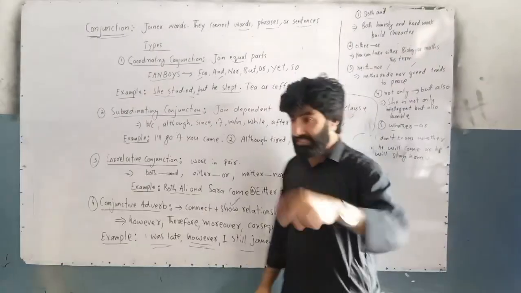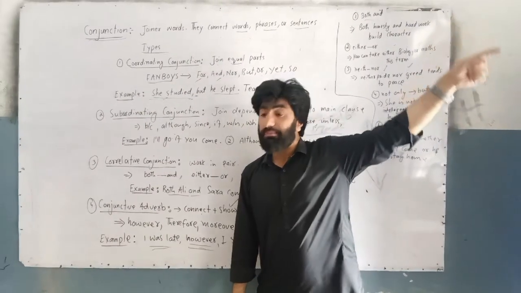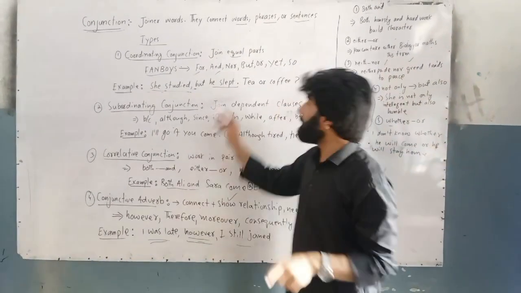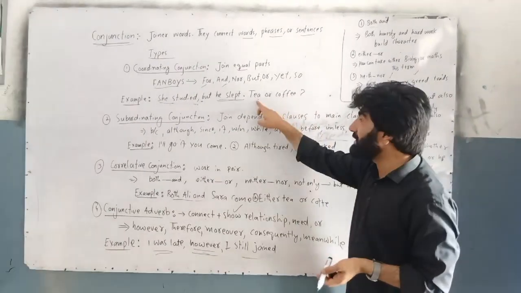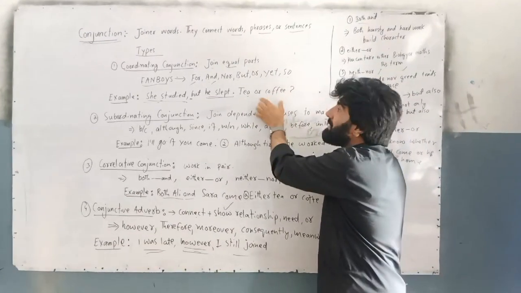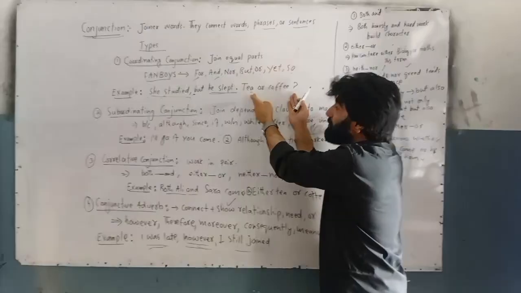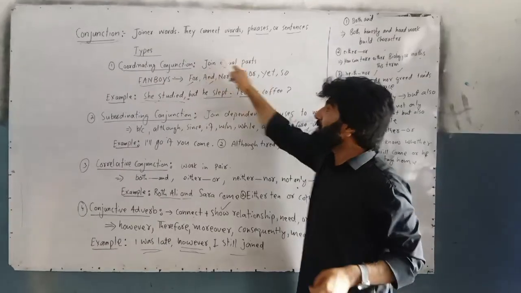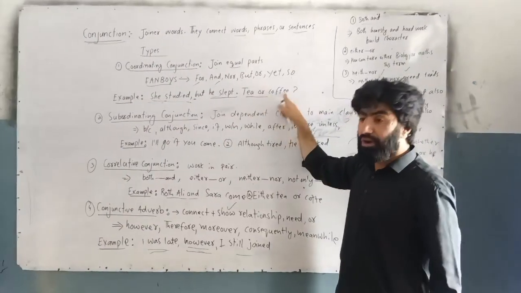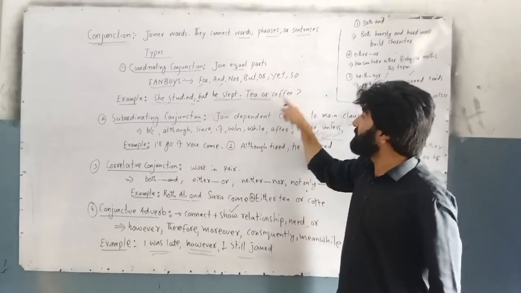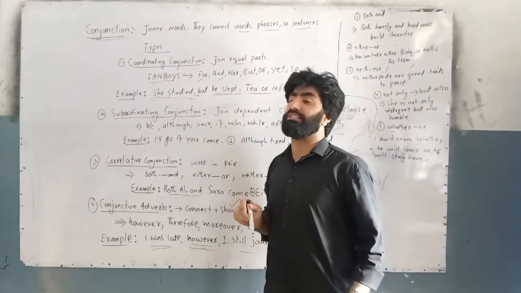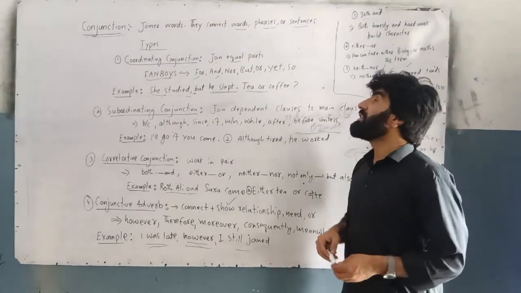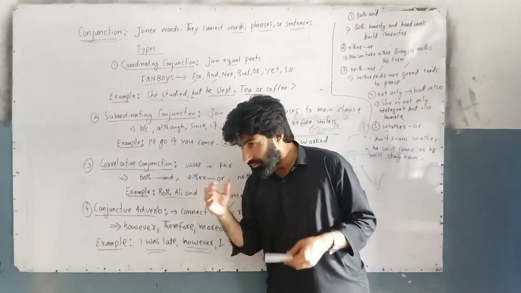She studied. My sister studied. But there was my brother. He did not study. But he slept. Would you like to take tea or coffee? Tea or coffee, these two are the same kind of things, meaning these are equal parts. So if we are talking about equal parts, we will use coordinating conjunction. They will join equal parts. This or is a coordinating conjunction. This but is a coordinating conjunction. So the coordinating conjunction joins equal parts. Did you get my point?